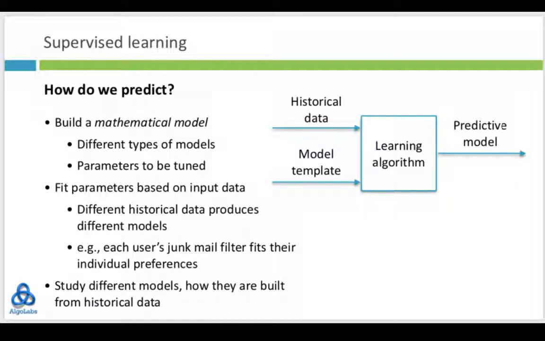So what we will be doing as we go along is to study some of these models and also try to understand how it is that the historical data allows us to determine the parameters and build a specific model from the broad template that we have for this model.